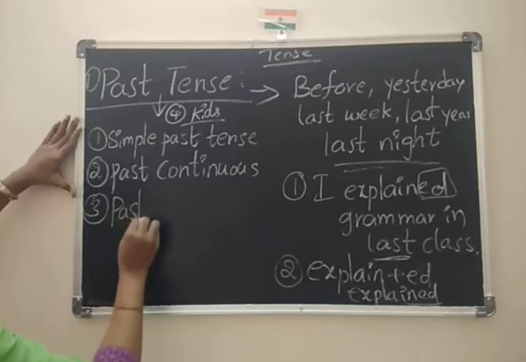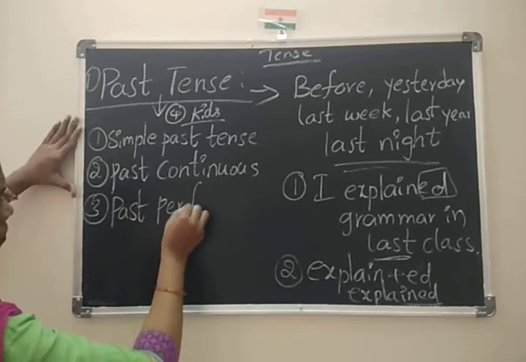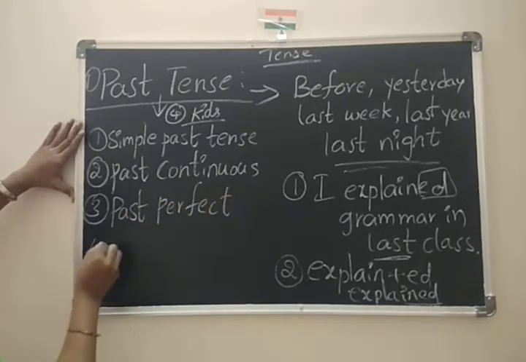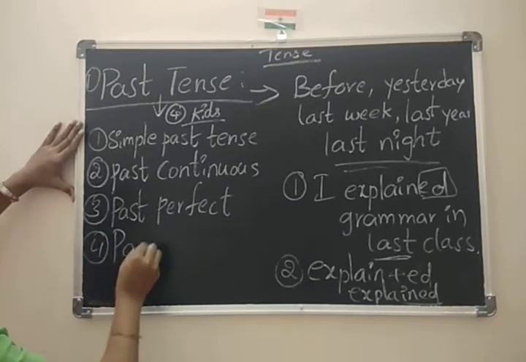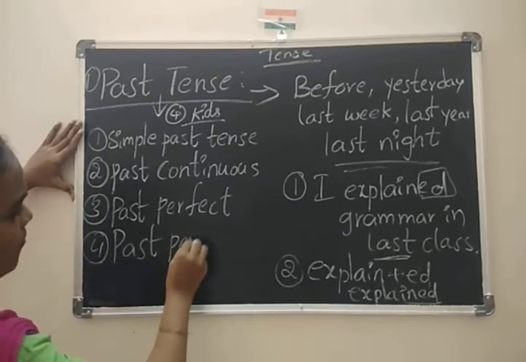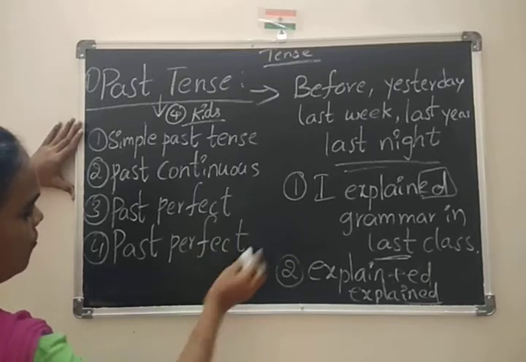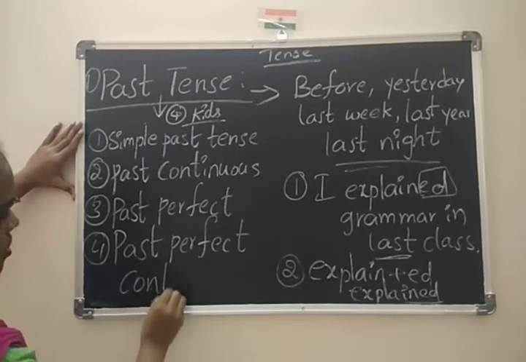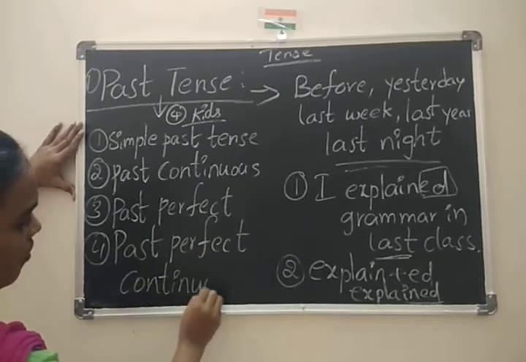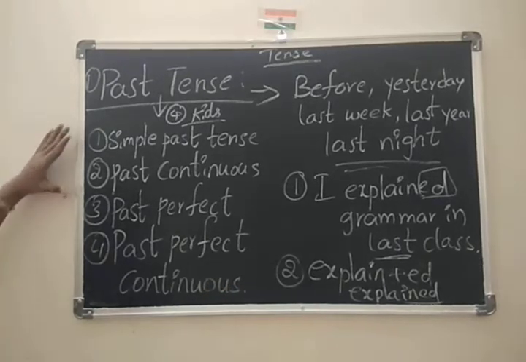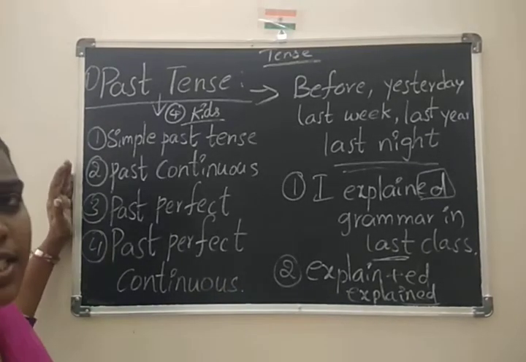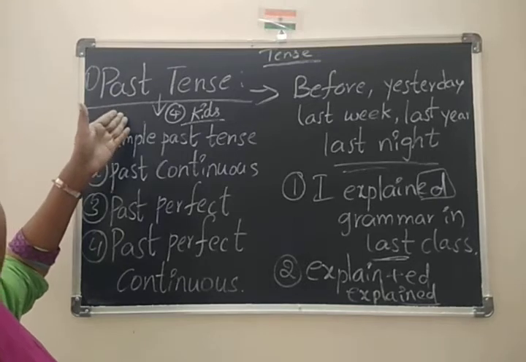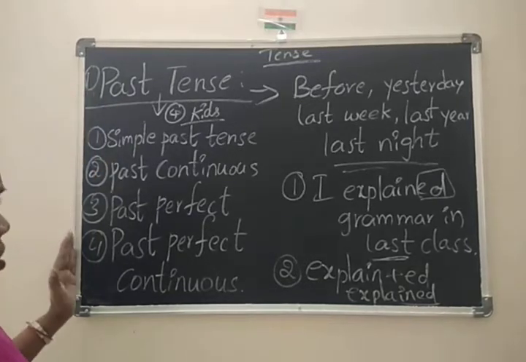Past perfect. Past perfect continuous. How many children? How many kids here? Past tense has 4 kids.